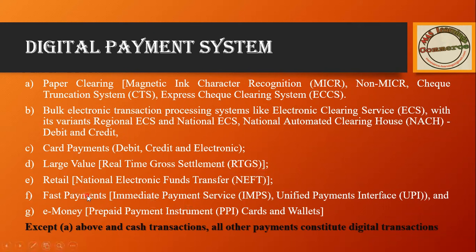But if you want to use fast, quick payment, you have to use IMPS, that is immediate payment system, or else unified payments interface, that is UPI, what we are using now. Except the first one, all are related to digital transactions, except one, that is a check. In a check, maybe you have seen the MICR code, magnetic ink character recognition. With the help of this, the bank will identify whether this check belongs to you or not. Except for the check, all others are related to digital transactions.